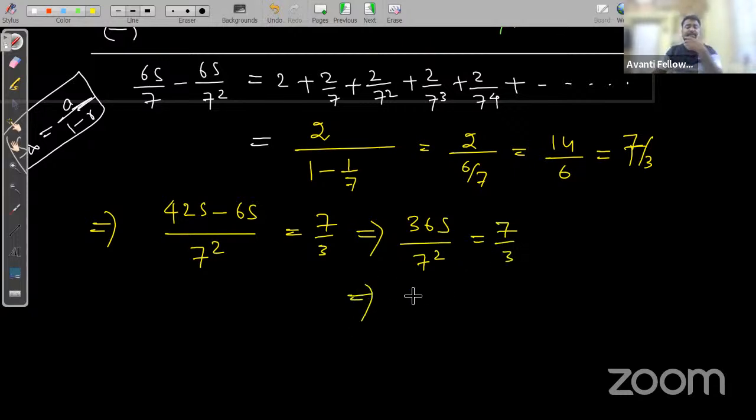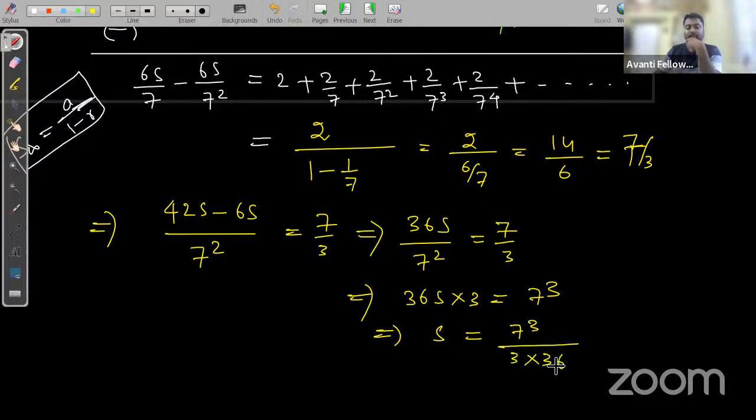And you can easily solve it. 36s into 3 is equal to 7 cube. And s is equal to 7 cube by 3 into 36. Okay. So the correct answer will be 343 by 108. This is the correct answer. 343 by 108.